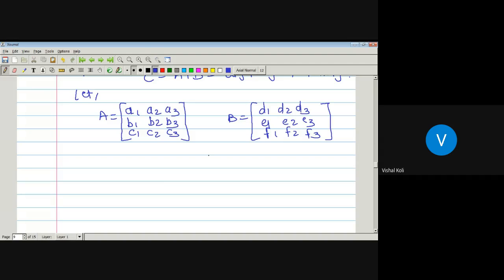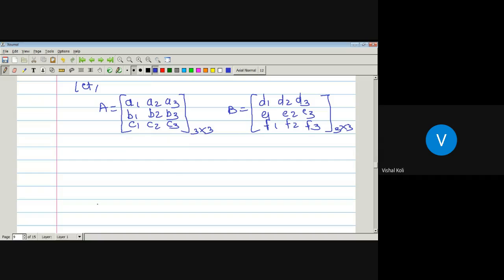Okay, so now these are the two matrices. A is a matrix of order 3 by 3. B is also a matrix of order 3 by 3. Now, the first condition of addition of two matrices holds here, since both the matrices have the same order. Here we have taken just a square matrix. Instead of a square matrix, if we take any matrix of order 2 by 3, then also the matrix addition will be defined, as long as the two matrices have the same order, whether it is a square or non-square matrix.